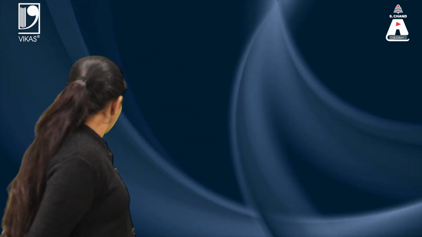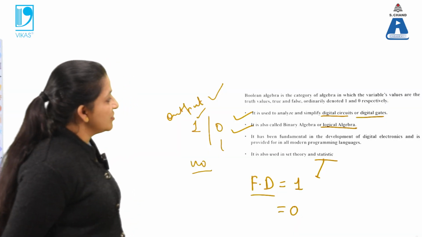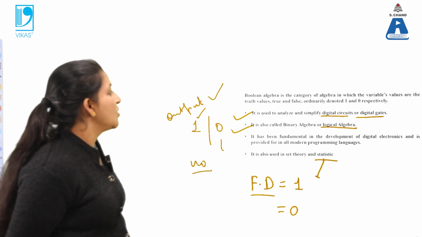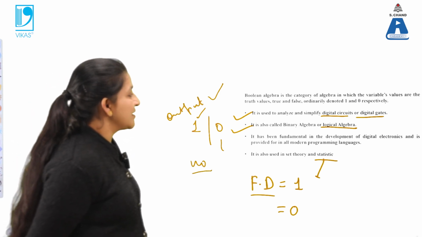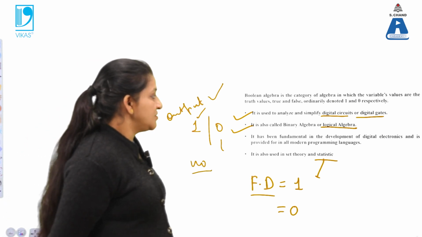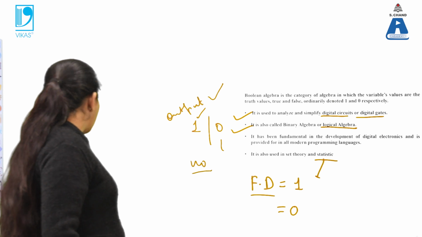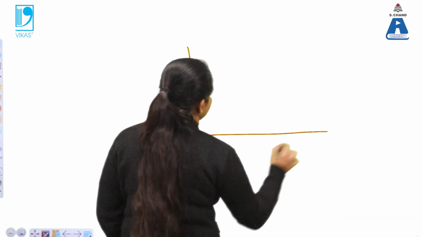So now let us begin with Boolean algebra, and how we can convert analog signals to digital signals. With Boolean algebra, that is a category of algebra in which it will give us only the true value or the false value. When it gives us the true value, that is denoted by 1, and when the value is false, that is denoted by 0.